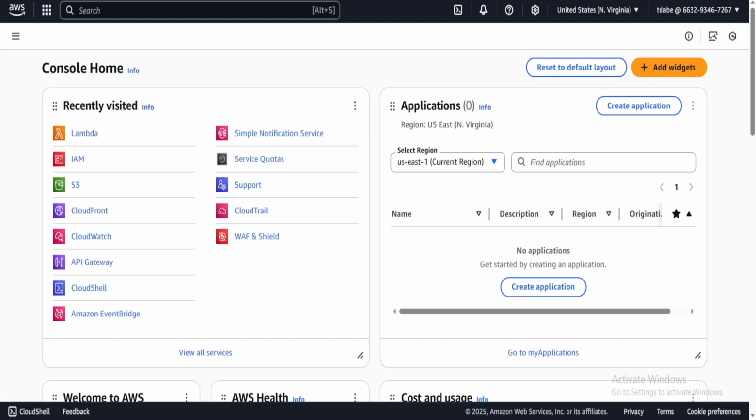Lambda is a function offering by AWS. Azure has functions, AWS has lambdas, and they're basically idempotent code pieces that execute in an ephemeral context, and they execute usually based on events.